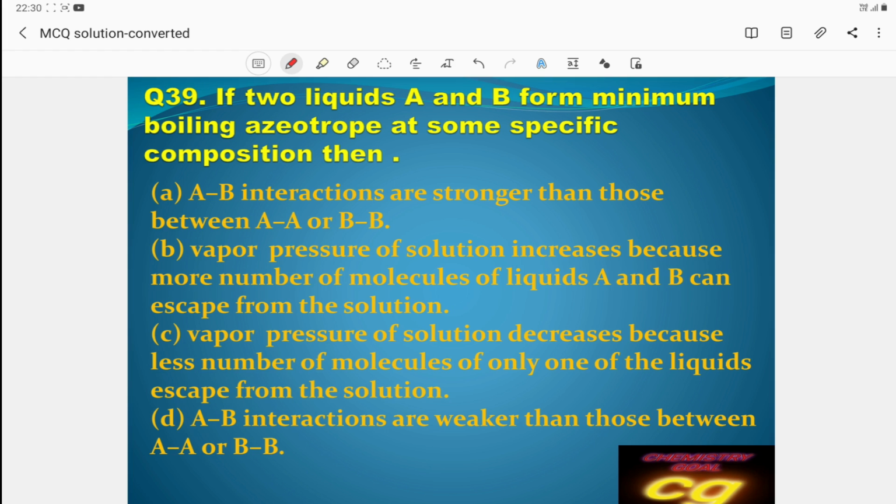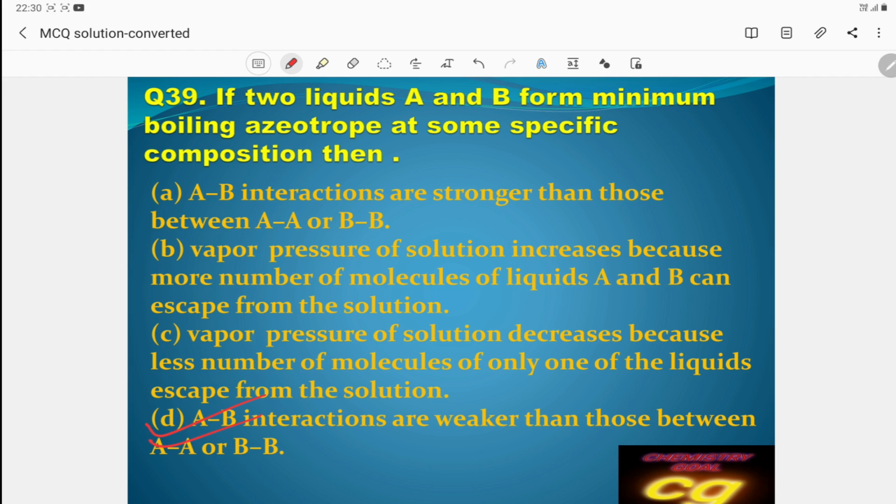A-B interactions are stronger than those between A and A, B and B: it is wrong. Vapor pressure of solution increases: it is wrong. Vapor pressure of solution decreases because of fewer molecules: it is wrong. A-B interactions are weaker than those between A and A, B and B: this is the correct answer.